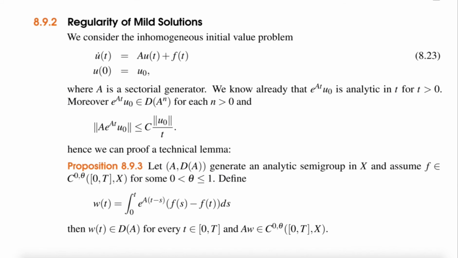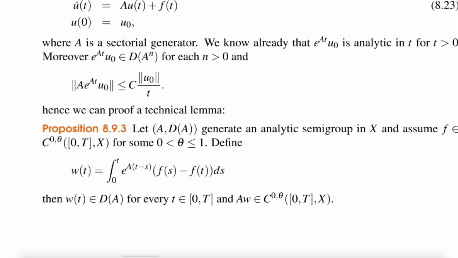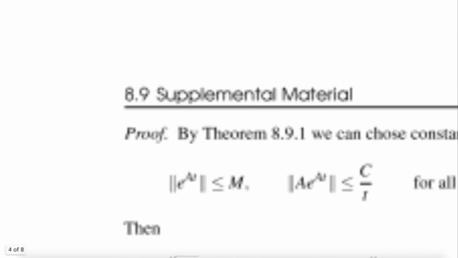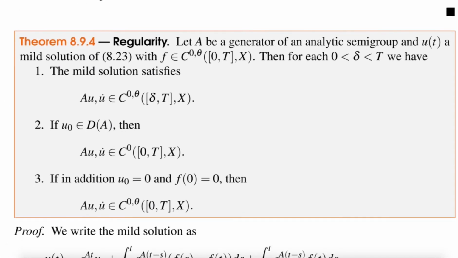And then the last one is the regularity result for mild solutions. You remember mild solutions were defined through the variation of constants formula. I didn't write it down here because we had it earlier already. Okay, and then we show a proposition, which I even skip here. Here's the result.